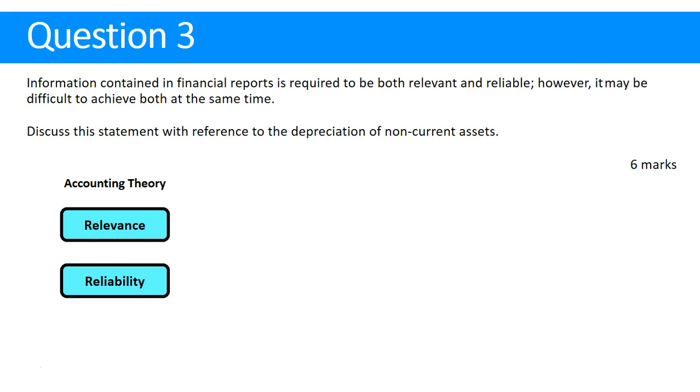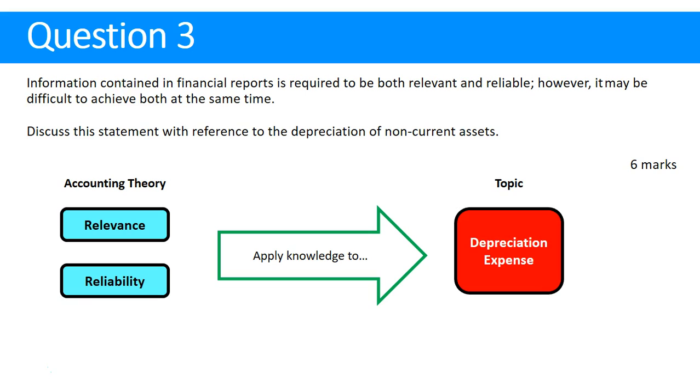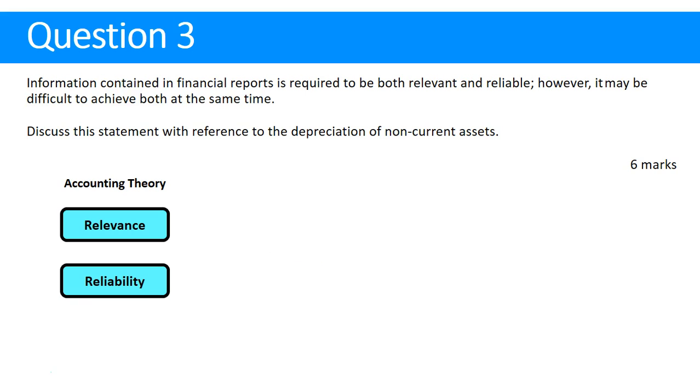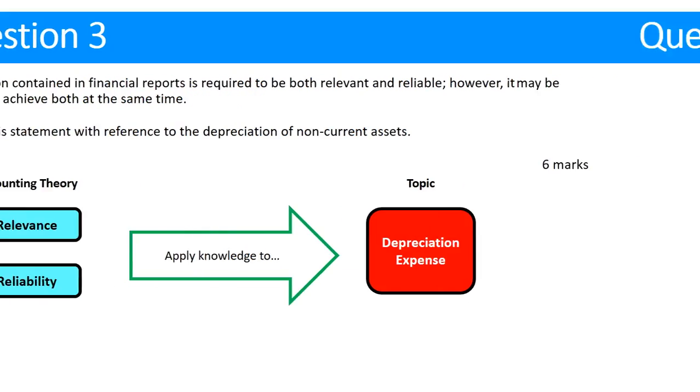So what we need to do here is know our accounting theory. The question has mentioned both relevance and reliability, so we need to know those two qualitative characteristics. But then to get 4 marks here, we're going to need to apply that knowledge to a topic. In this case, we're going to apply it to depreciation expense. It could also be applied to a topic such as budgeting, or maybe writing down stock to net realizable value. What's important is that you know the first part, the theory, and if your knowledge of those two is rock solid, you're going to be able to apply that to many things. So that should help you answer whatever it might be.